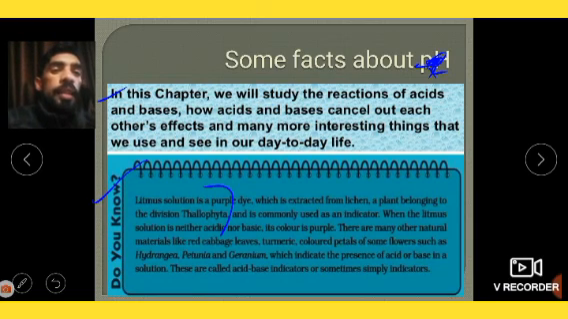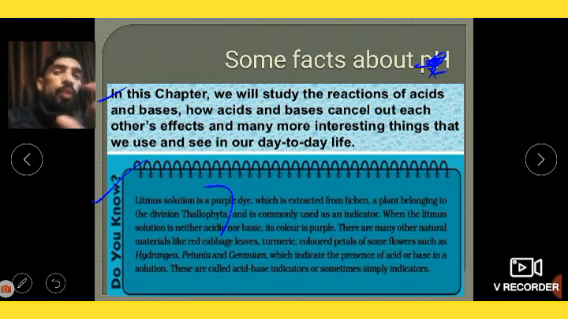Okay, so let me tell you about turmeric. Turmeric is also a natural indicator. Colored petals of some flowers, such as hydrangea, petunia, and geranium, are also natural indicators which indicate the presence of acid or base in a solution. These are called acid-base indicators, or sometimes simply indicators.